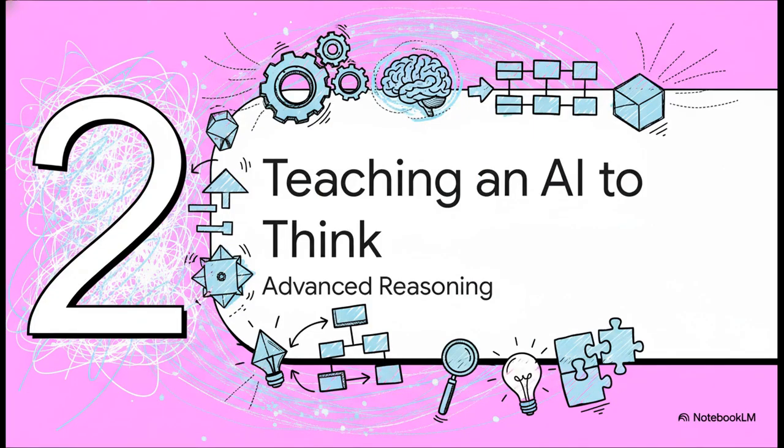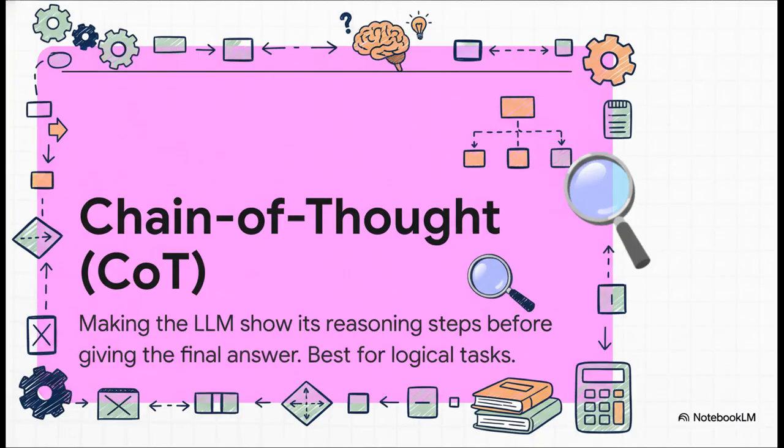All right, so giving examples, that's a fantastic start. But what about tasks that need actual logic? For that, we've got to go deeper. It's time to learn how to actually guide the AI's thinking process. This next technique is called chain of thought prompting, or COT for short. The big idea here is, instead of just demanding the final answer, you tell the model to explain its reasoning first, to show its work. This one little change forces the AI to slow down, to actually build a logical path to the solution. It's absolutely crucial for complex stuff, and it stops it from just jumping to the wrong conclusion.